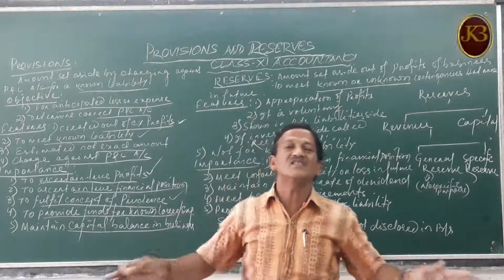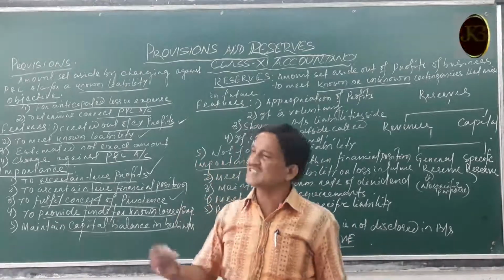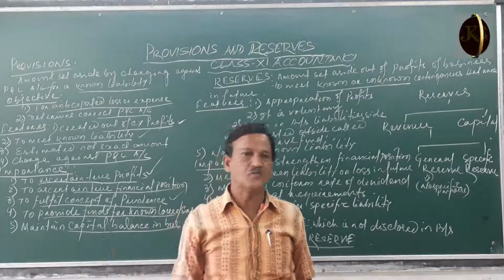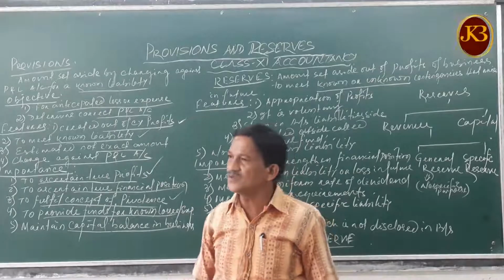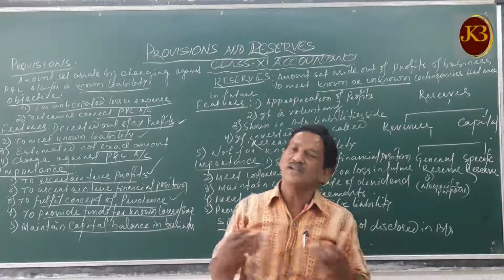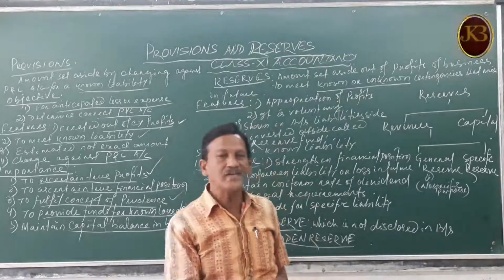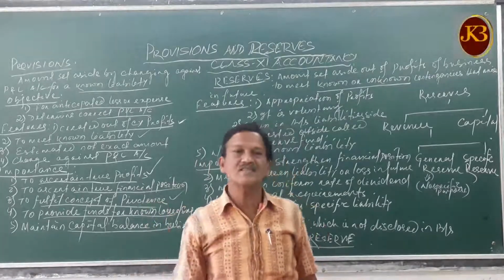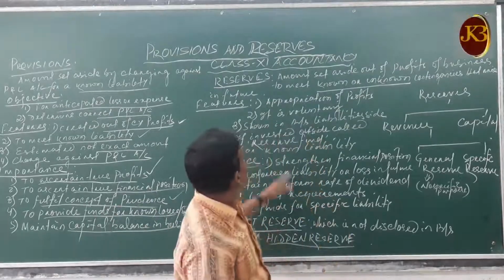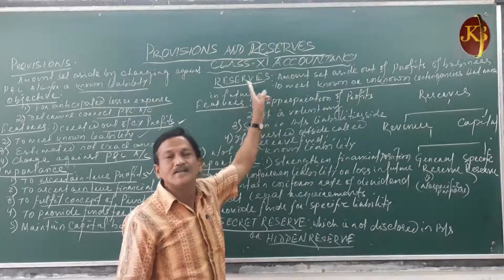That means we are not sure for what purpose we will use it. Just like your savings, you save money in the bank, and whenever you need, you draw that money and use it. You do not know whether you have kept it for this purpose or that purpose. Whatever it may be, you use those savings to meet your losses or exigencies or to meet your requirements. So to fulfill these requirements, the business also maintains the reserves.